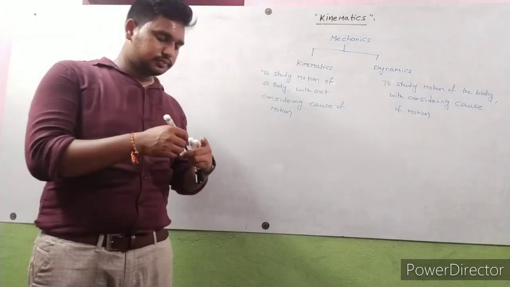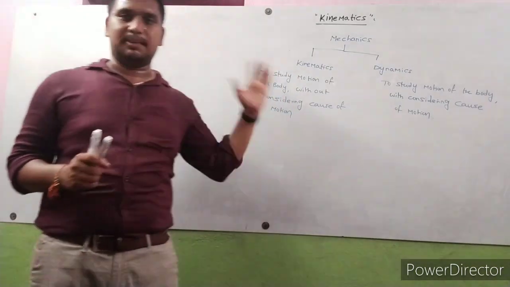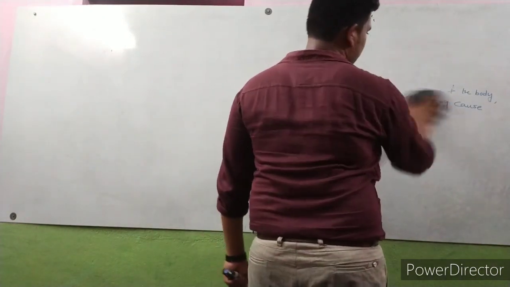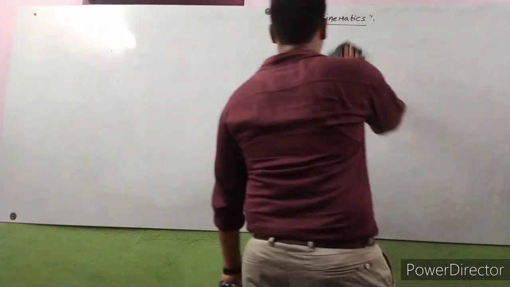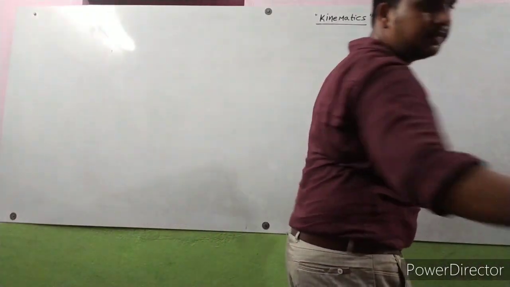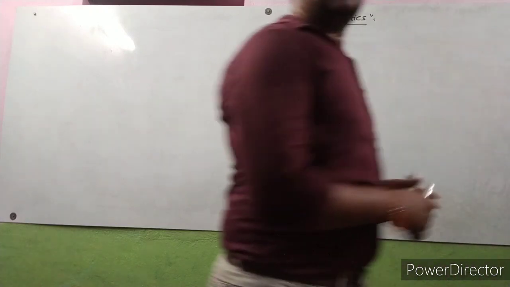So now, what are the major contents in this chapter? I am going to tell. Right.